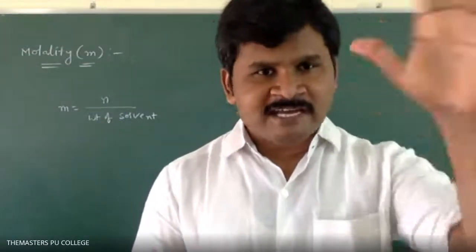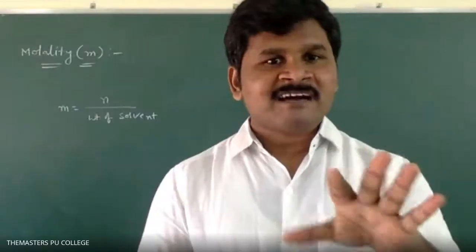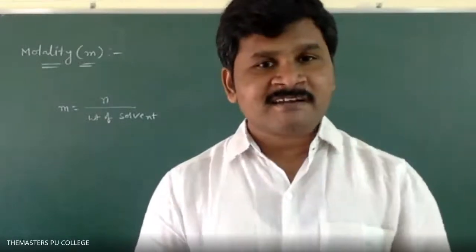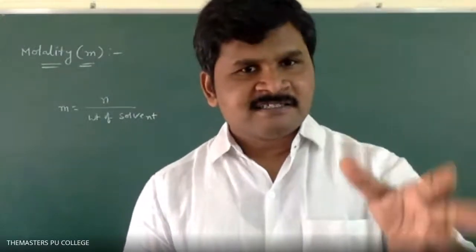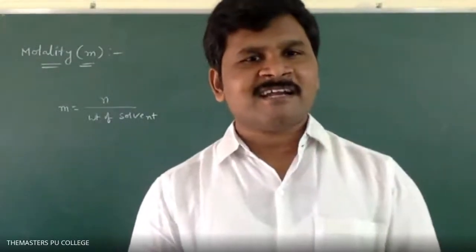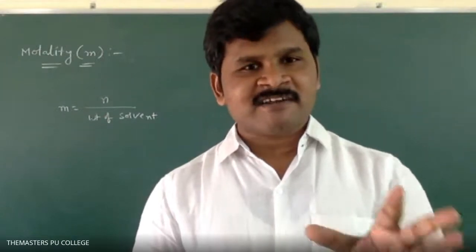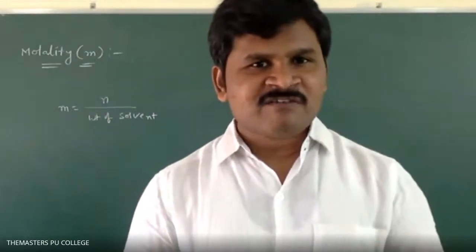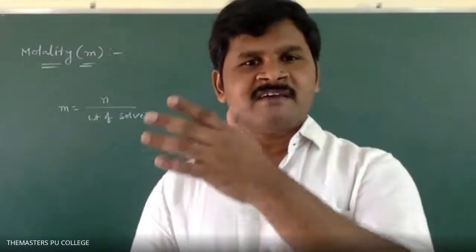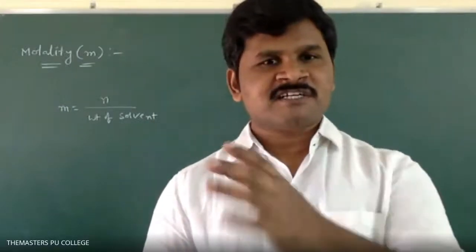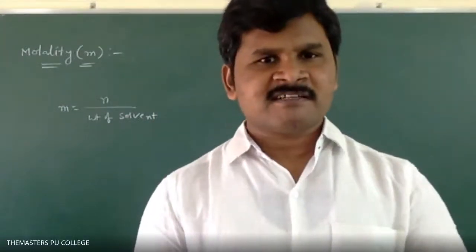Half liter of solute, okay, you are telling. Water and alcohol, sir. What is the solute here? Sir, alcohol is the solute. Take the weight of alcohol, okay? Next, the gram molecular weight of alcohol you can calculate. Suppose CH3OH is given, we will get some value. C2H5OH is given, we will get some value. Weight by gram molecular weight into 1 by weight of solvent in kg, or 1000 by weight of solvent in grams. You will get the answer. That's it.